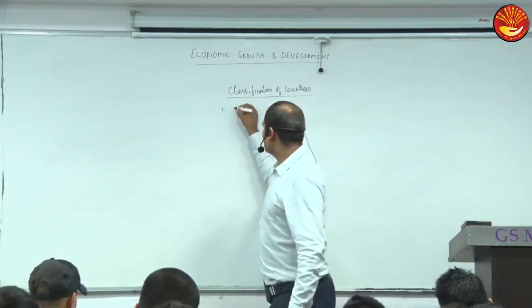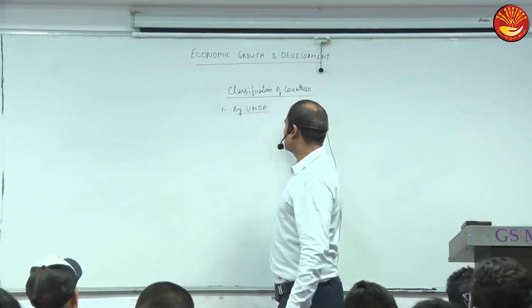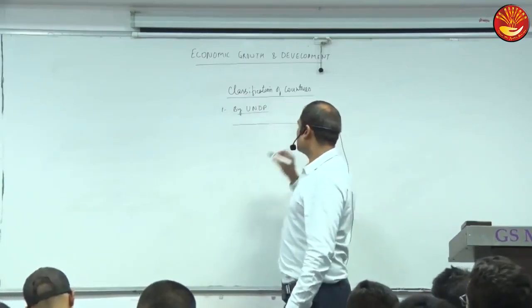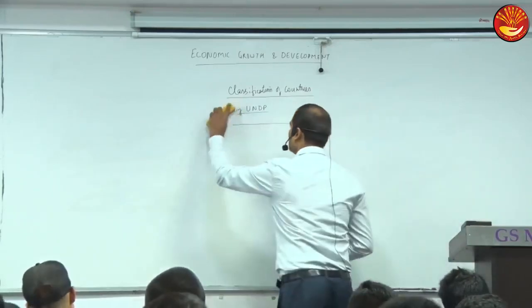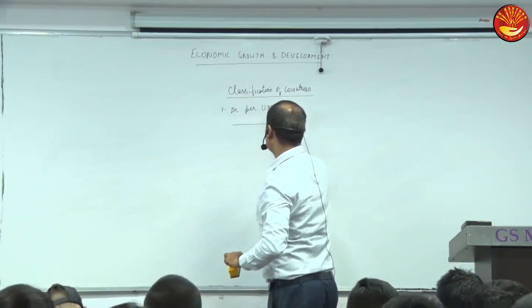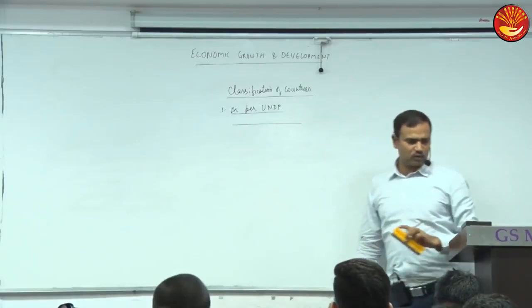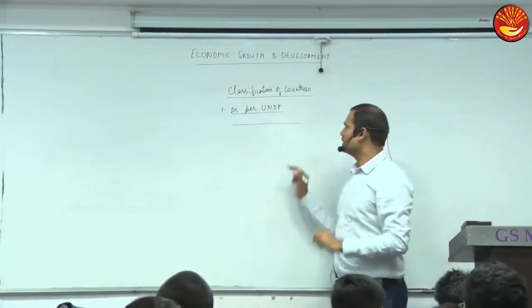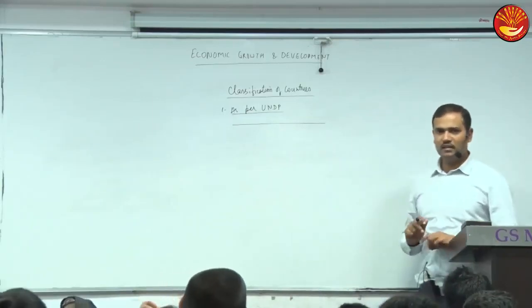First, I will discuss classification as per UNDP. On the basis of which thing must UNDP be classifying countries as developed or underdeveloped? Any idea?